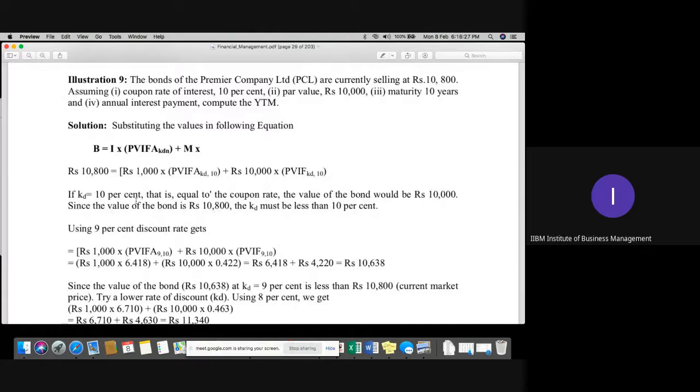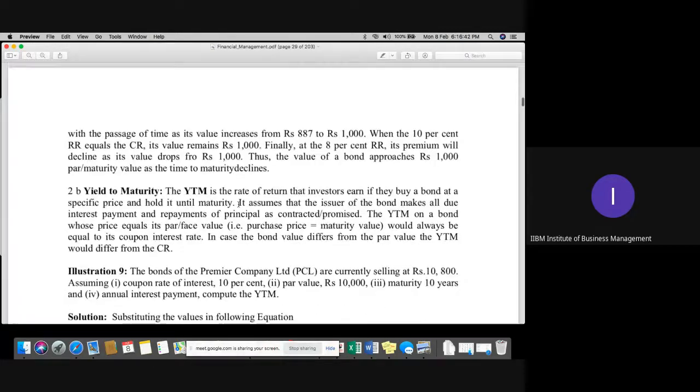If the KD is equal to 10%, this is equal to the coupon rate. Coupon rate means the rate on which it is issued. The value of the bond would be 10,000. Since the value of the bond is 10,800, KD must be less than 10%. Now, why is this? You have to understand this particular point first of all.